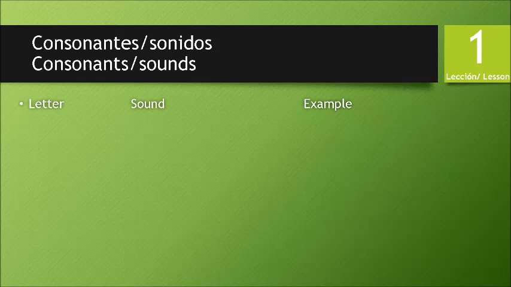Okay, right. The next ones are going to be the consonants and their sounds. We're going to begin with the letter B, which could sound B with both lips, or V. An example is ba, or aba, right?